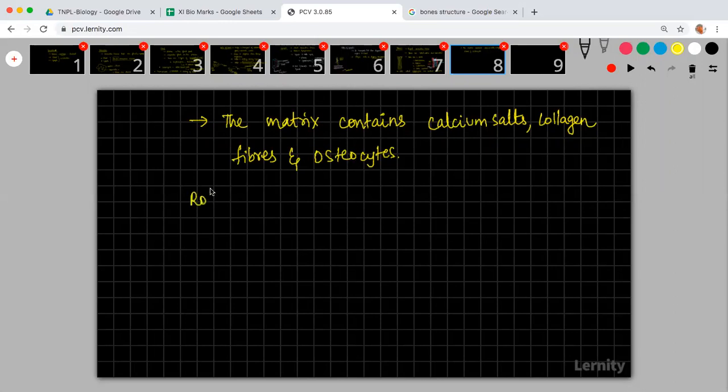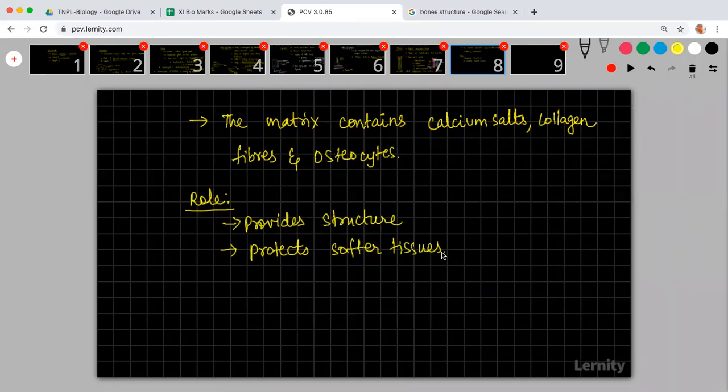Okay, so what is the role of bones? Provide structure, protects softer tissues, organs, helps in movement, and bone marrow produces cells.